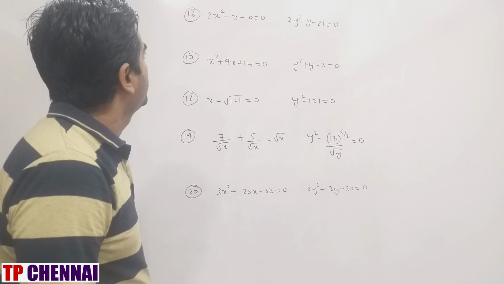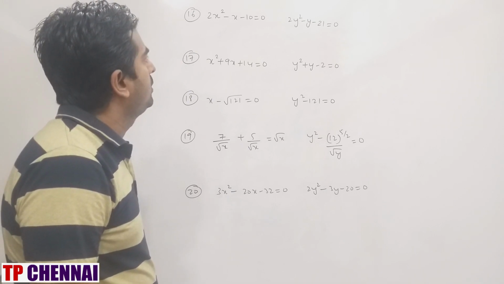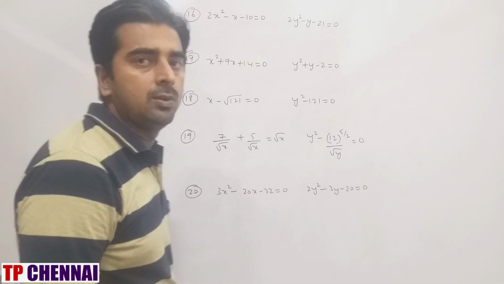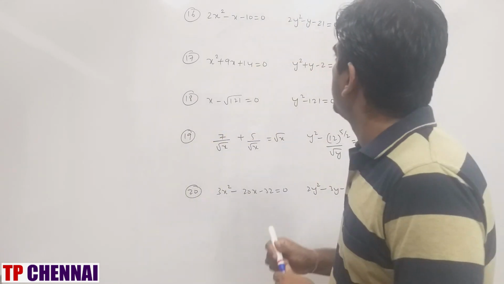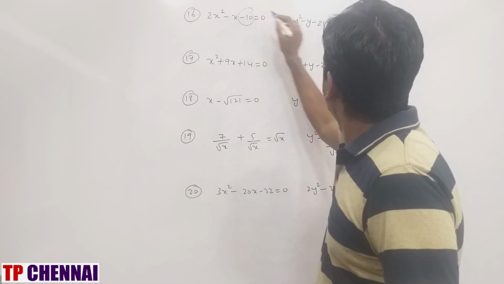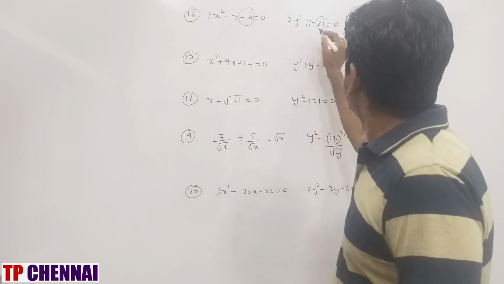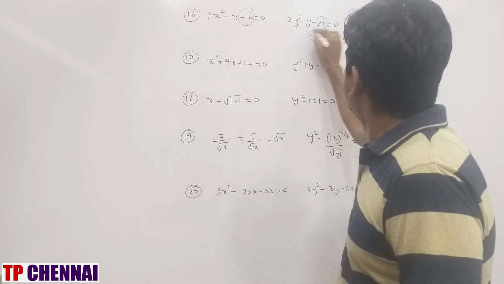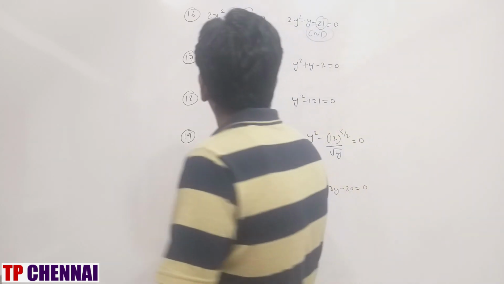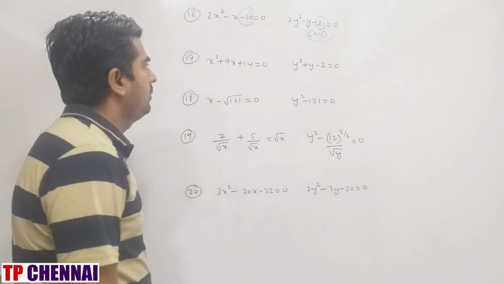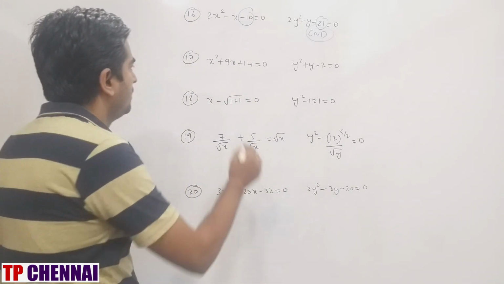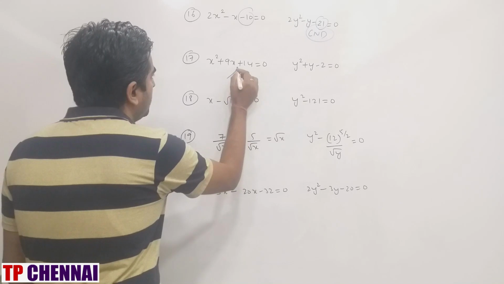First one, 2x square minus x minus 10 is equal to 0. 2y square minus y minus 21 is equal to 0. So now when you see here, both the constant values are there and both are negative. So my answer directly is C and D. Right? Next one, x square plus 9x plus 14 is equal to 0. y square plus y minus 2 is equal to 0. So this is nothing but how much?